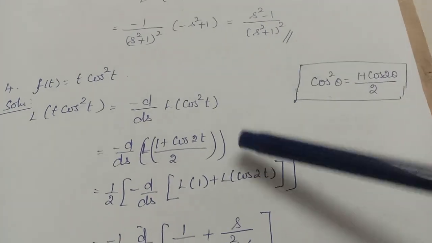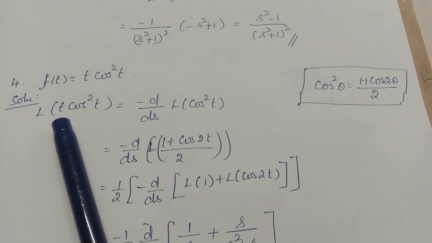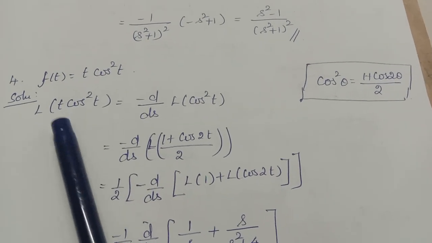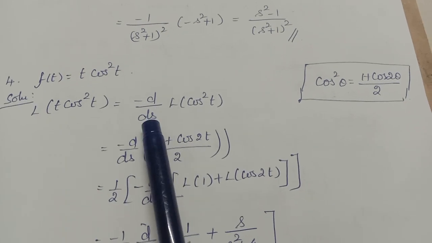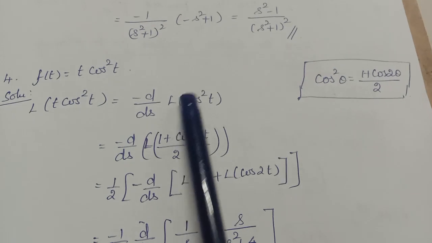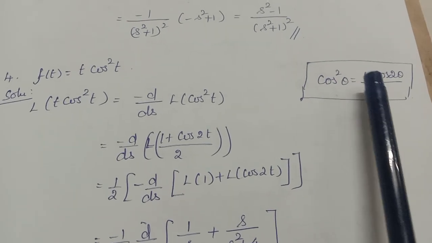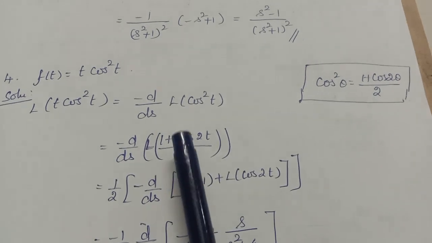Okay, right. Next problem, f of t equal to t into cos square t. Okay, right. So t is there, no? So what should you do? Minus d by ds, differentiation of Laplace of cos square t. But cos square t, we don't have a Laplace transform, so I have to rewrite it. What's the formula for cos square theta? (1 plus cos 2 theta) by 2. So let me substitute it here.